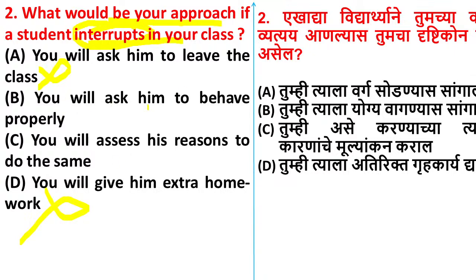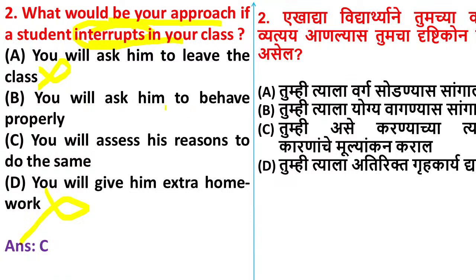You will ask him to behave properly, or you will assess his reasons to do the same. Aarti is also saying option C. If the teacher asks the student to behave properly, what will happen?